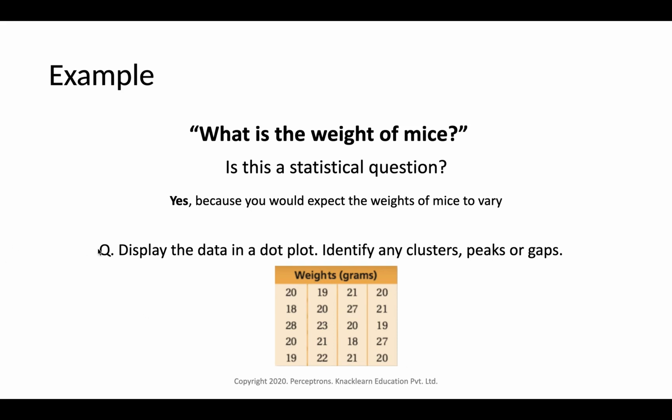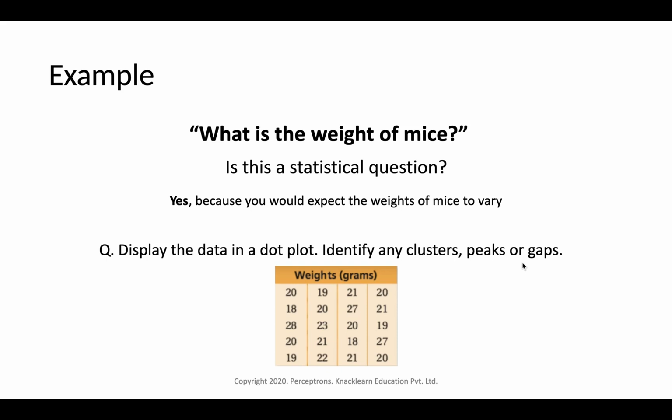Here it has given us a task saying display the data in a dot plot, and identify any clusters, peaks or gaps. These are very important observations which we can make within the data set, that is, whether there is any cluster, peak or gap. By observing these three things, we can answer a lot of questions about the data set.